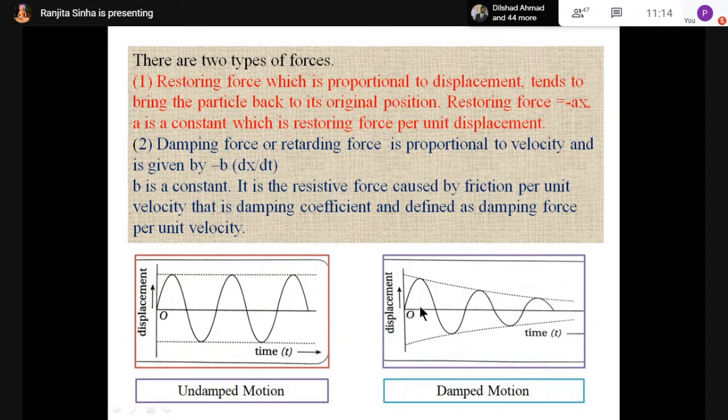So the amplitude from this point to this point, initially this is the amplitude, now from this point to this point this is the amplitude. So you can see the amplitude is decreasing with time. So time is plotted along the x-axis and you can see that amplitude is decreasing with time. So this is the example of damped motion.